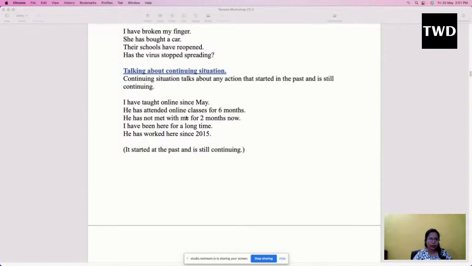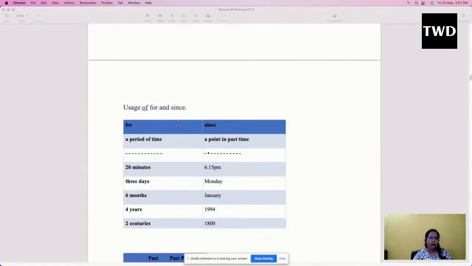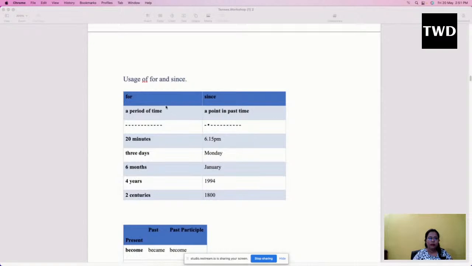Good afternoon, Animesh. Yes, so this is how we are going to frame sentences in a continuing situation using present perfect tense. Most of the time, people get confused with the usage of for and since. So here you have to be very clear that we use for to show duration of time, a period of time, and since to show an exact time.